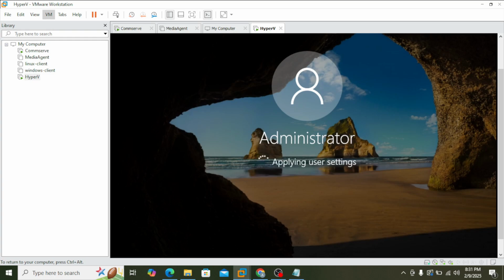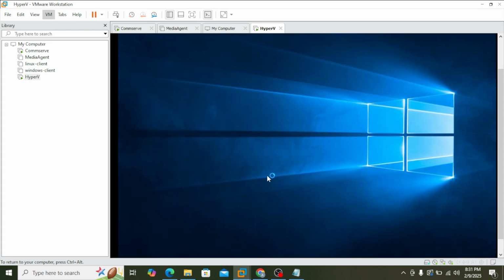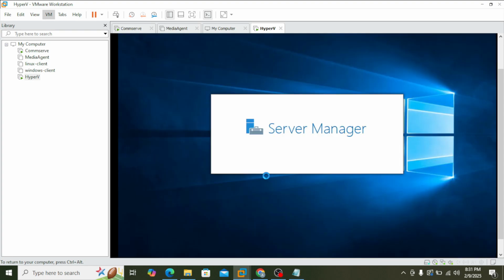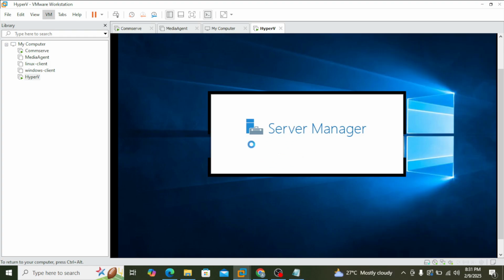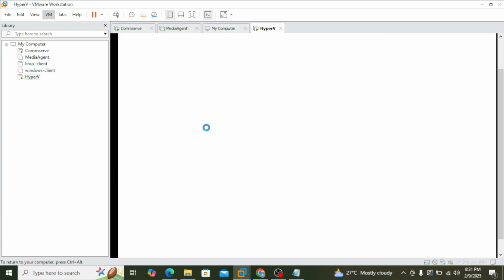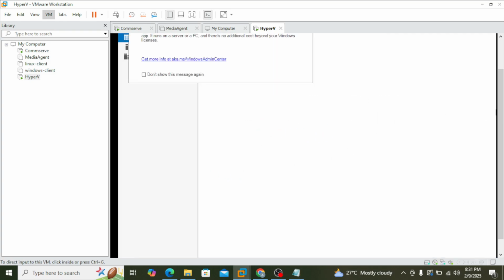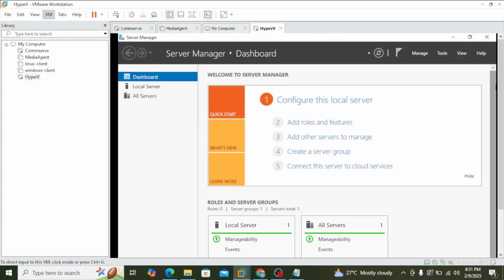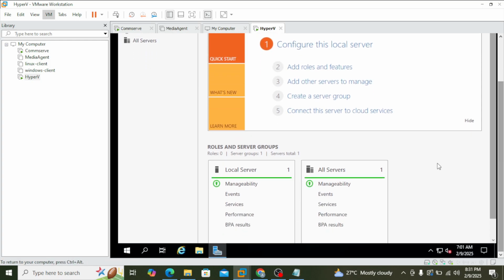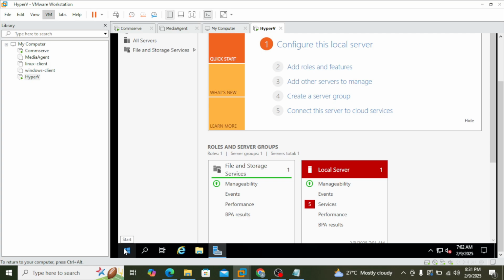So for setting up the Commvault environment, as I mentioned, there are two prerequisites. One is you have to disable the firewall, right? And the other one is you have to configure the static IP. So this is only for the lab environment. So don't assume that this is needed for production. It's only for the lab environment. Okay, for the lab environment, to keep everything simple in ideal conditions, we are disabling the firewall.